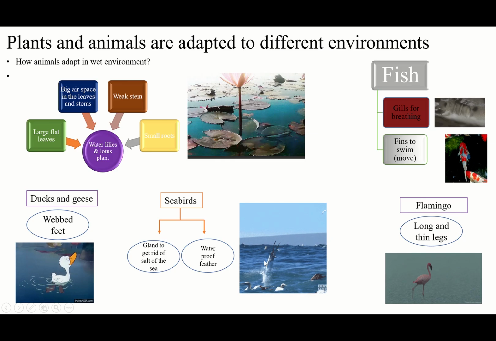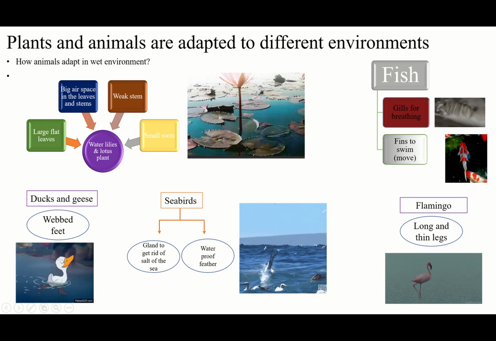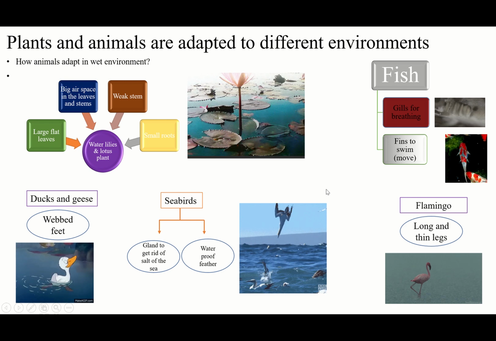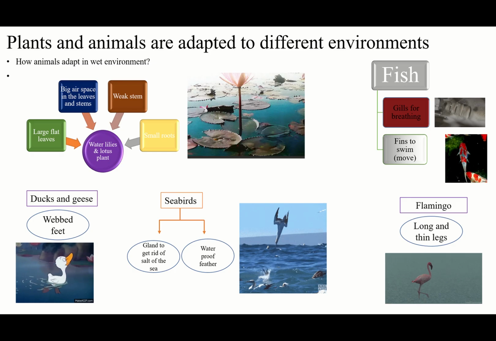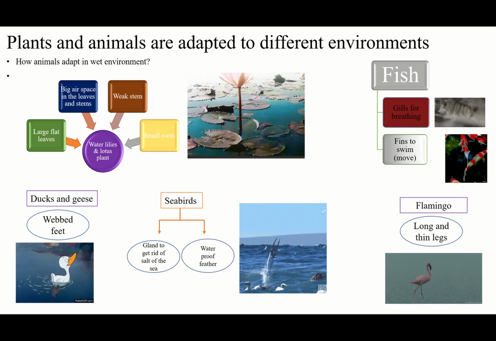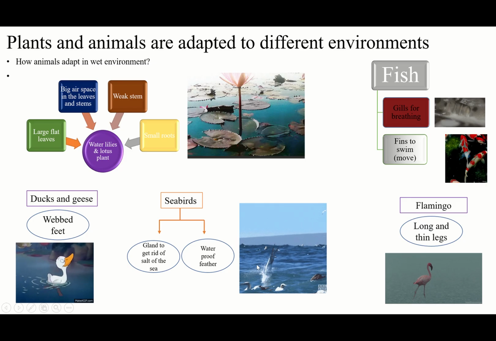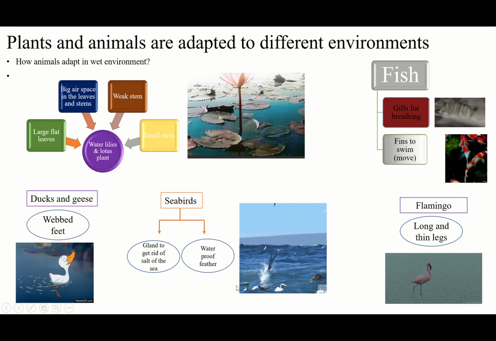Their feathers are not going to get wet. They are going to stay dry. So when they are dry, they can float easily and get out of the water easily. If they get wet, they will be heavy and sink. But because they have waterproof feathers, they are not going to get wet. They will directly get out of the water.